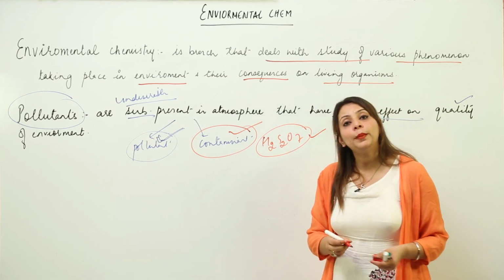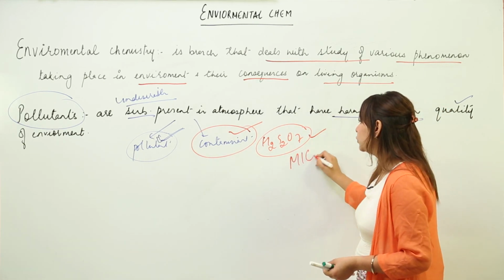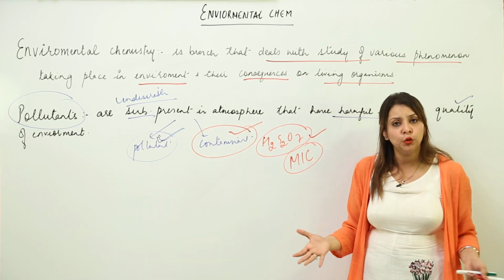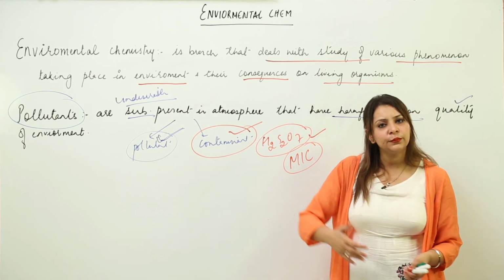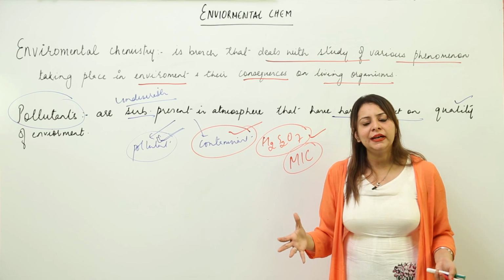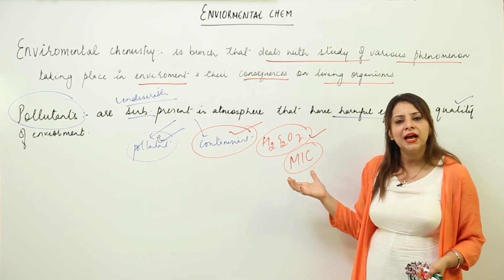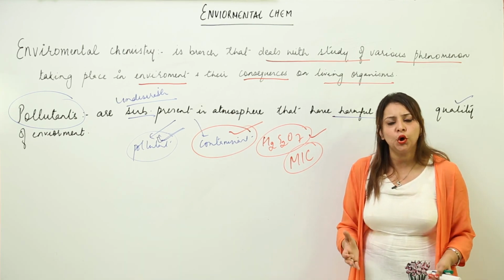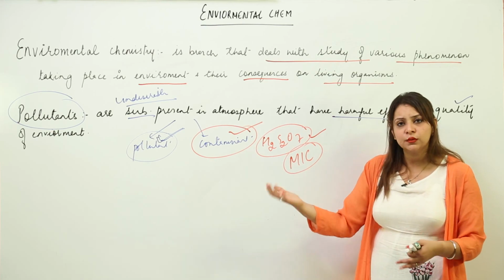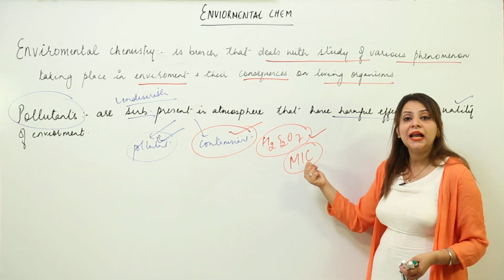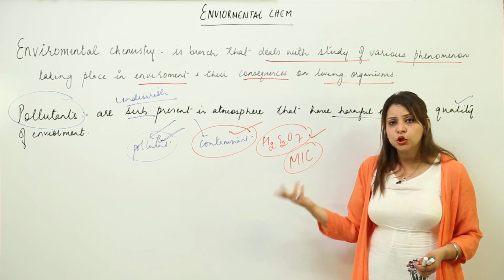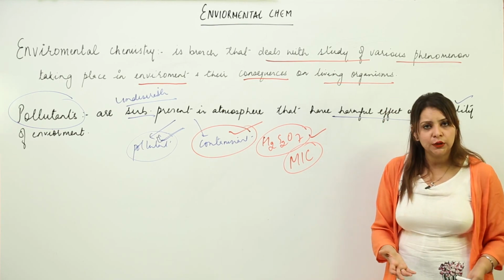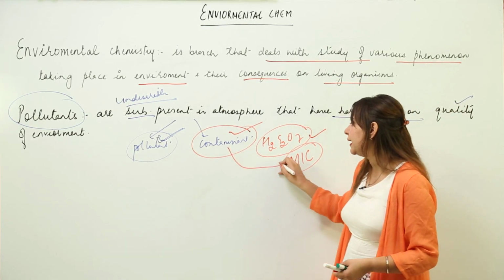Likewise, you must be aware of the Bhopal tragedy, that is methyl isocyanide gas. You know that 3 trucks containing methyl isocyanide exploded in Bhopal many years back, and they were carrying methyl isocyanide gas. So this gas came into the environment, and many people died on the spot, and many were affected in one way or another. So this methyl isocyanide is a contaminant. Otherwise it is not there in the environment, but due to that explosion it came into the environment and caused an adverse effect. So it is regarded as a contaminant.